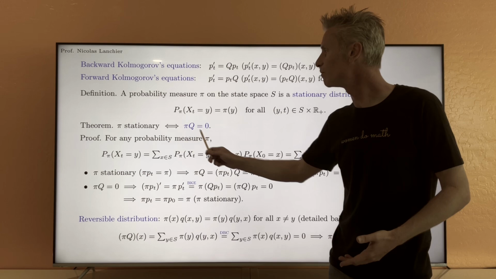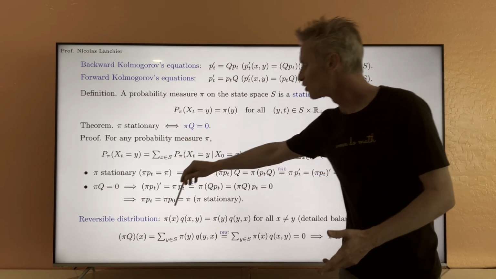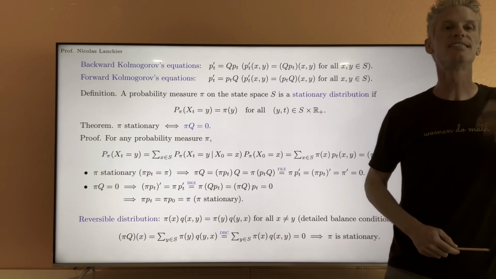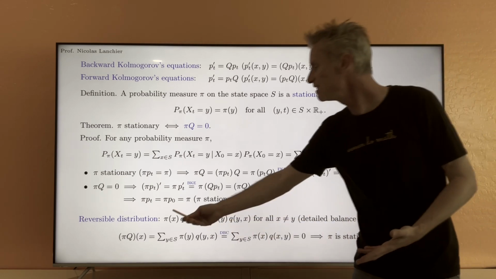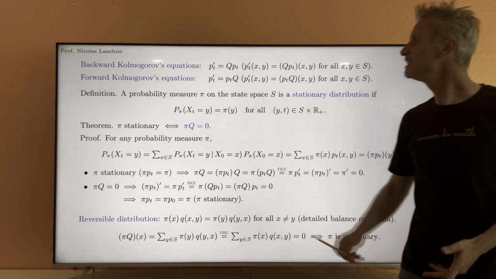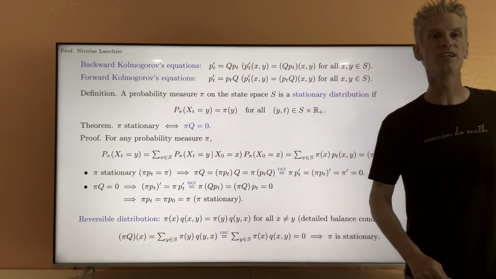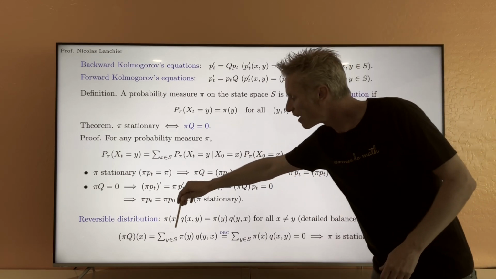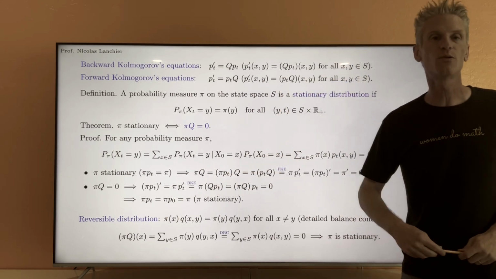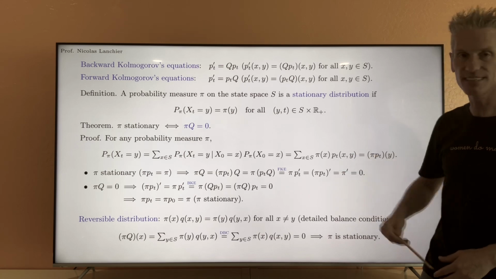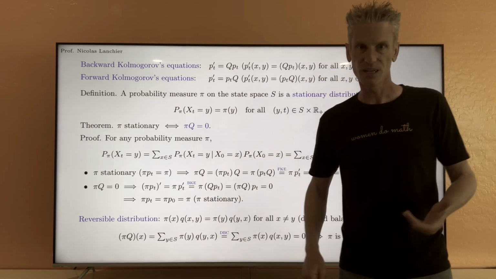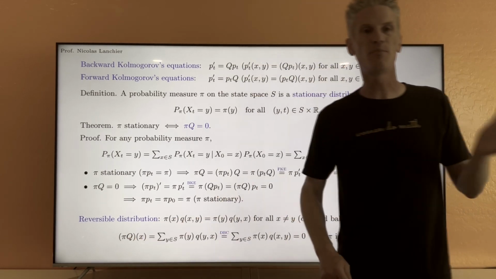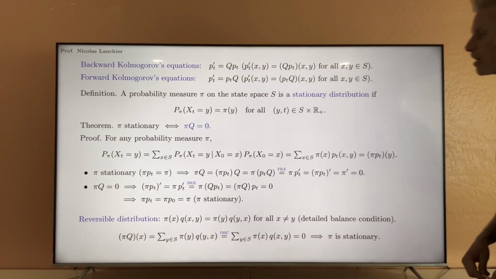The proof follows from this result here. The reason why this is useful in practice is because in some cases, at least when there is a reversible distribution, it's possible that pi Q equals 0 is a linear system that is very difficult to solve, while finding pi satisfying those equations, called detailed balance conditions, is easier. So the proof that pi reversible implies pi stationary is here at the bottom.